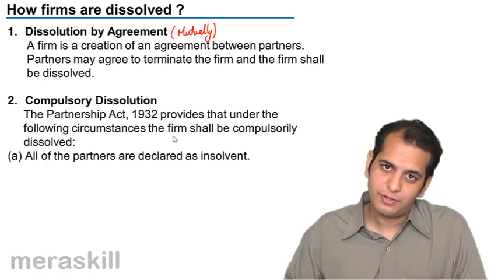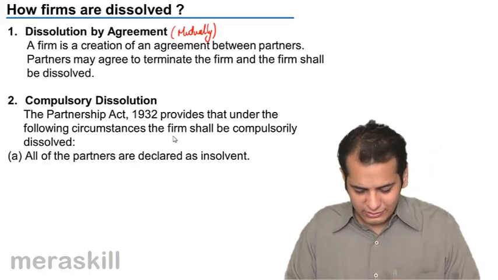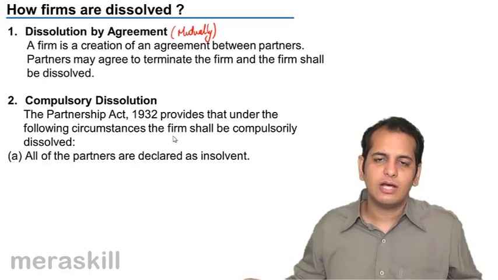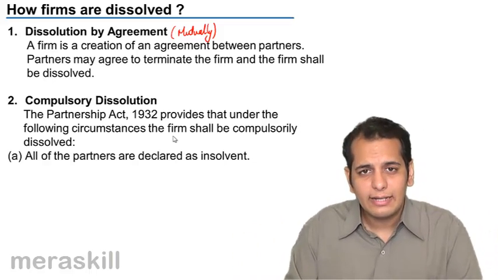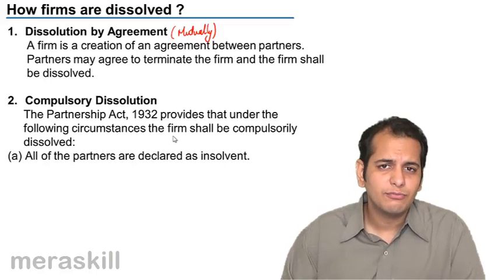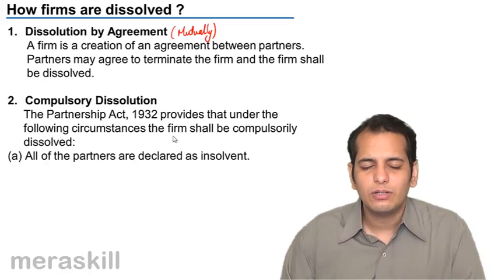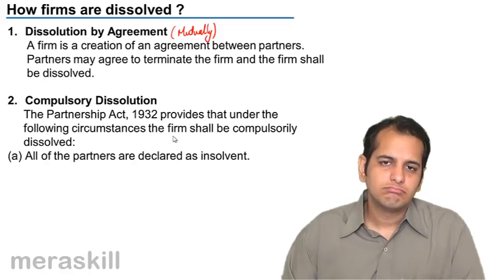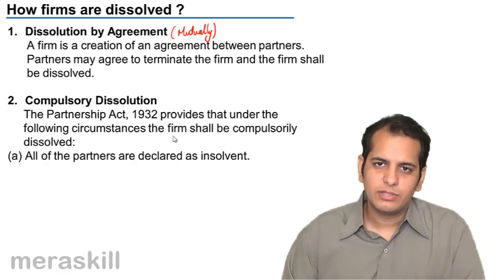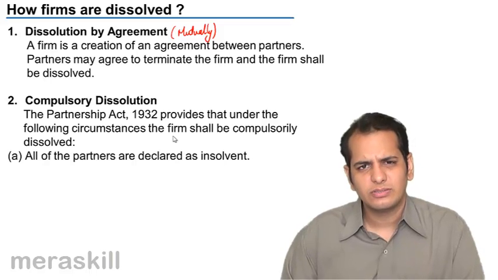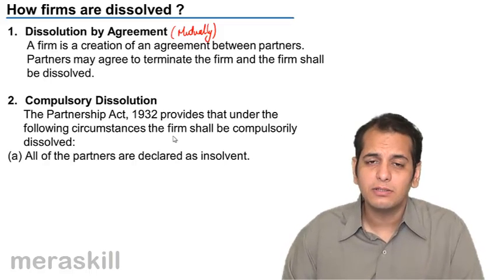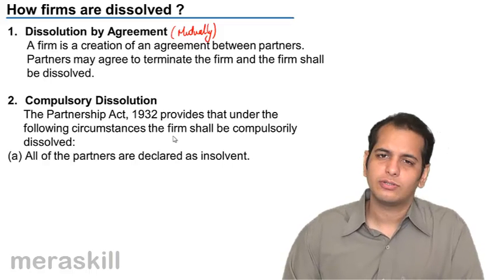He cannot make contracts. And since in this firm all the partners are insolvent, they cannot make contracts, they cannot contract liabilities, how can they run the firm? It's very easy to understand that they'll not be able to do business. So in such a case, it is advisable that the firm be dissolved. Okay.